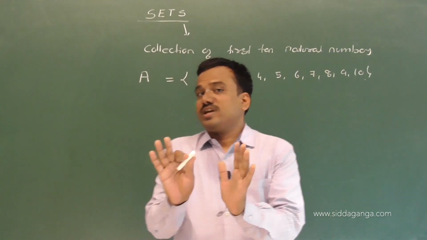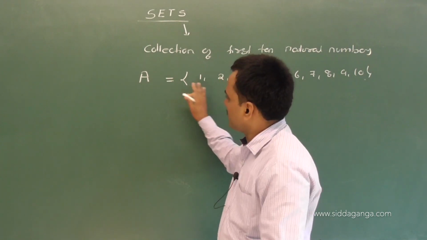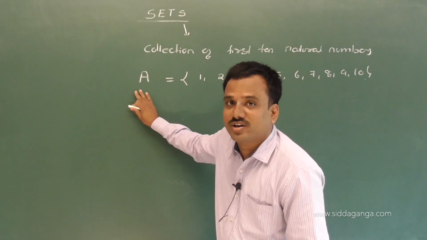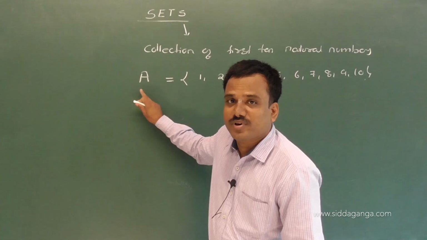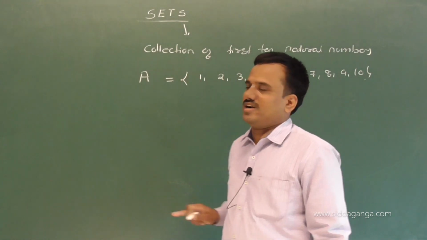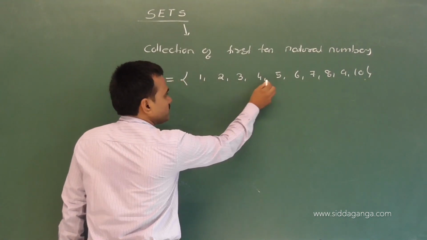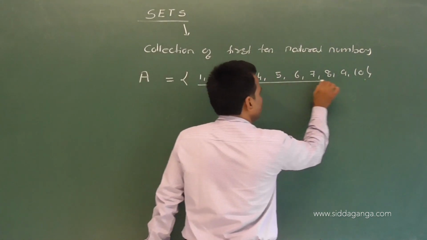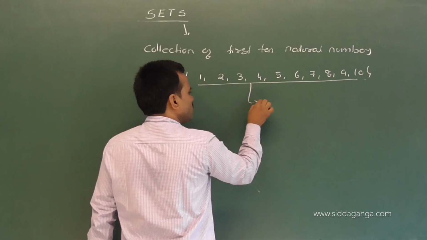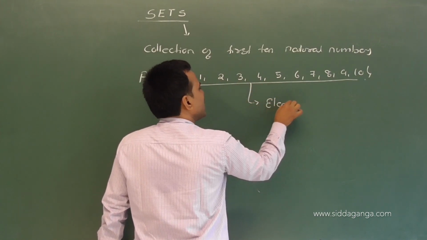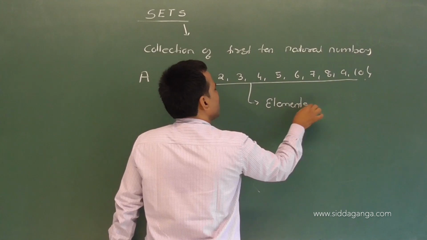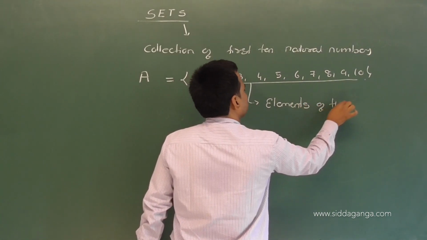Any sets are denoted by what? Capital alphabet letters. Okay. Observe here all the elements. What are these? 1, 2, 3, 4, 5. These are all called elements of the set.